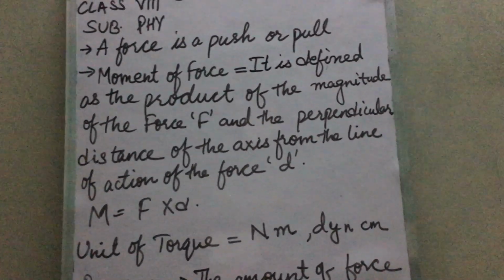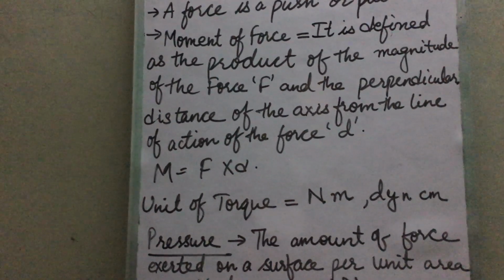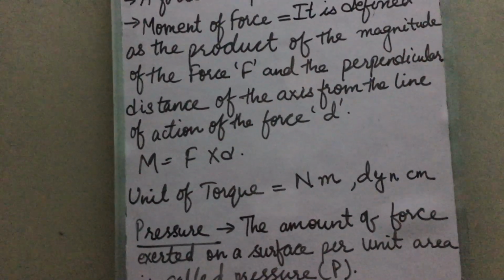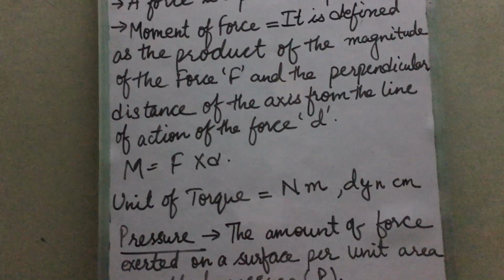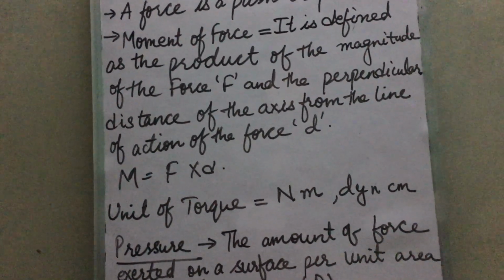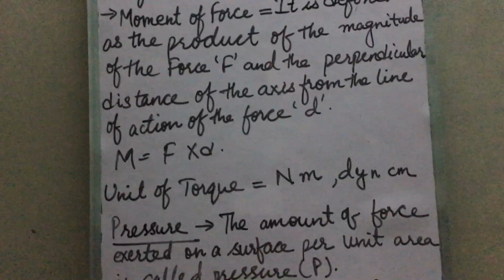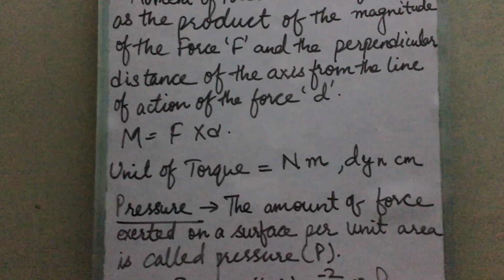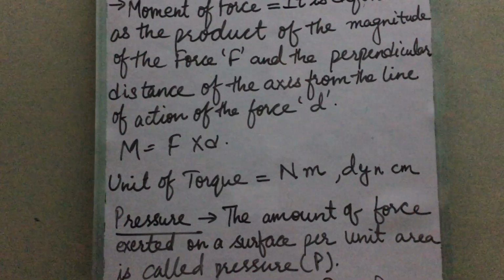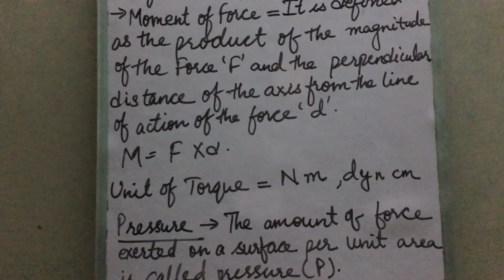You must have observed in all your doors at home that the knob is placed at the farthest distance from the hinge. No knob is placed near the hinge. Why? Because the more the perpendicular distance, the lesser is the force required to rotate a thing. But if the doorknob is attached very close to the hinge, the perpendicular distance is very less. In that case, you have to apply a very large force to open or close the door, children. So we can conclude that the larger the perpendicular distance, the larger is the turning effect or moment. I hope you understand the formula M equals F into D.